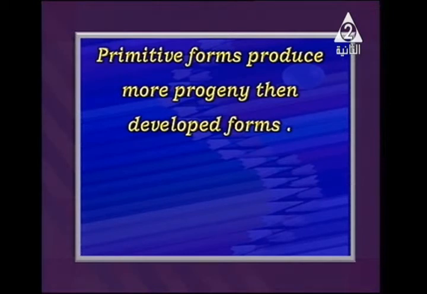Those are called advanced or developed forms. The primitive forms give a large number of progeny or offspring. On the other hand, the developed or advanced forms give a small number, few progeny or offspring. I hope you got the difference between primitive and developed forms.